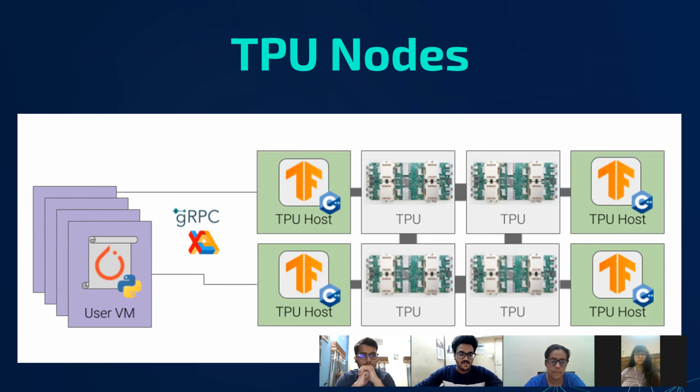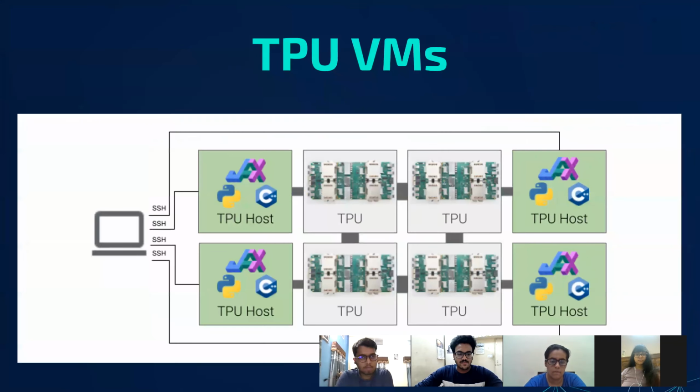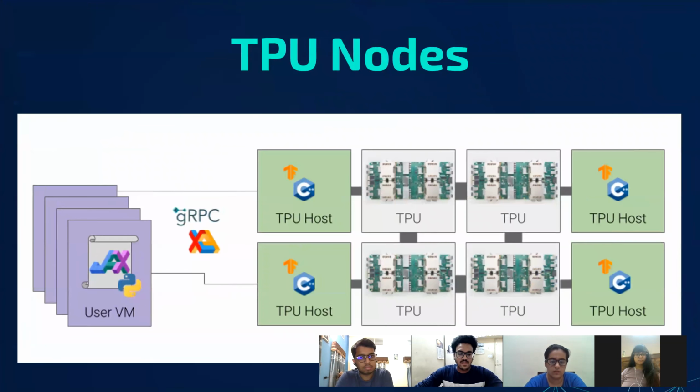That's the difference. Coming to the JAX framework, same as TensorFlow and PyTorch, with TPU VMs there is no need for user VMs, and we can run code directly on the TPU host. JAX on Cloud TPU nodes runs similar to PyTorch, in that a separate user virtual machine is required for each host virtual machine.